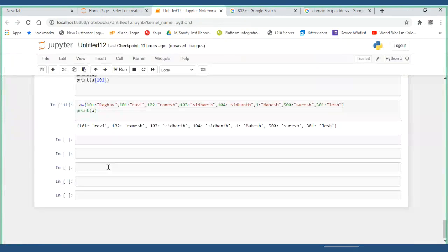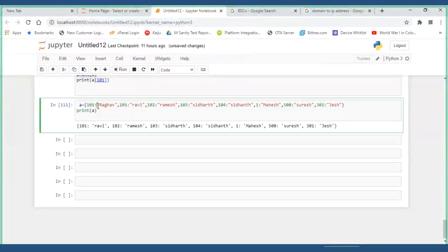Now, let us try to give a different type of key. Say this is the one. Now I want something, a name, Raghav, to be kept as a key, and put some value like 101. Remember, guys, this is a value, not key. Now Raghav is the key. Will it take it or not?